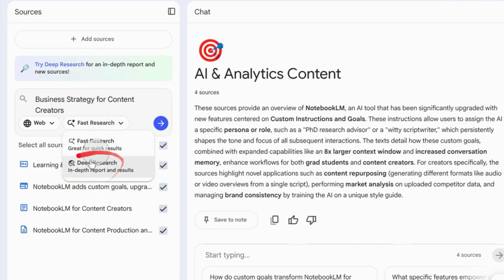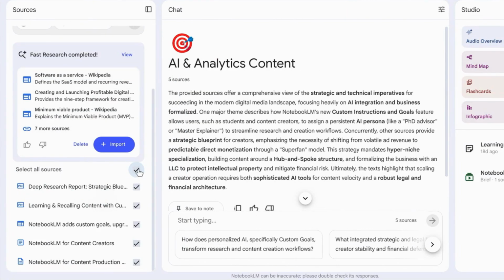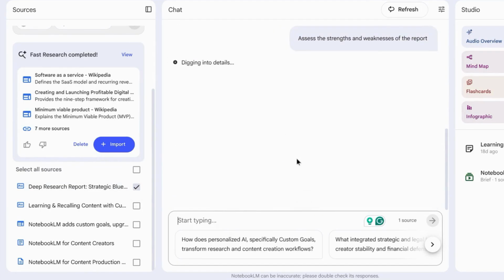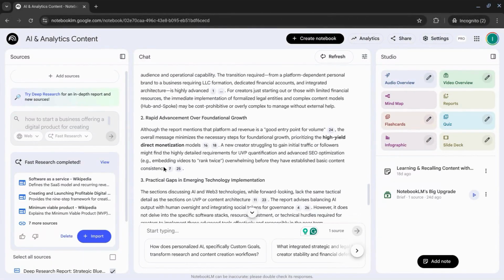We're going to use the deep research for in-depth report and results. If you import the deep research report into your sources like we have here, you can ask NotebookLM to assess the strengths and weaknesses in the middle chat section here. It gives us a nice breakdown with the reasoning for each point.